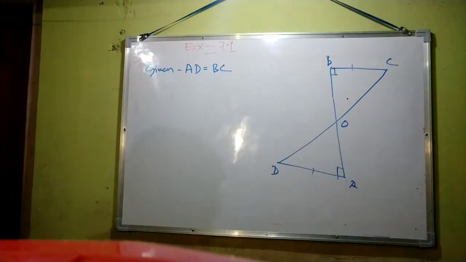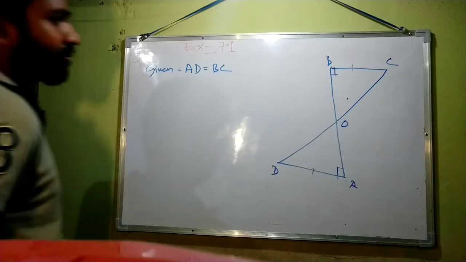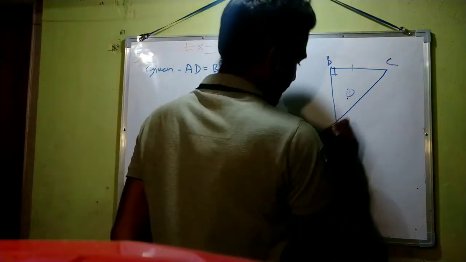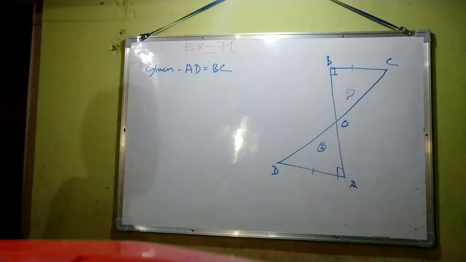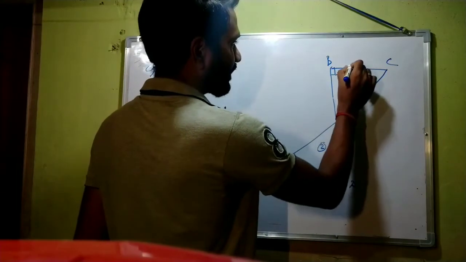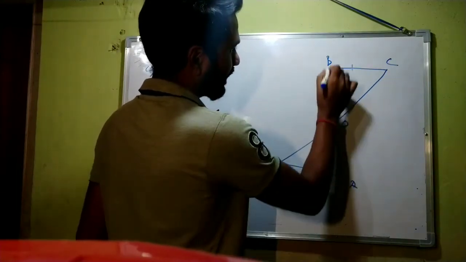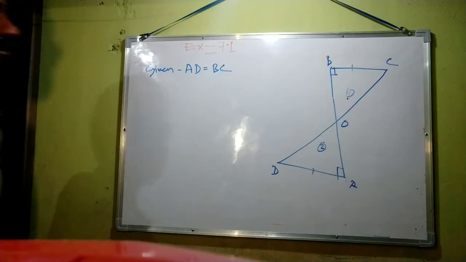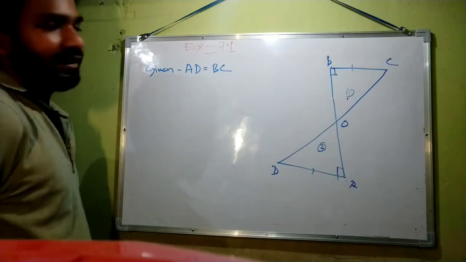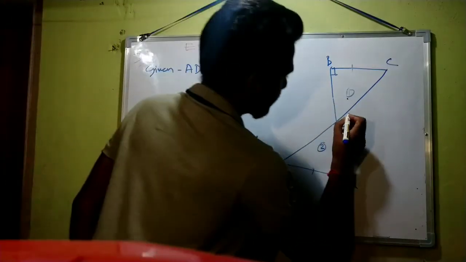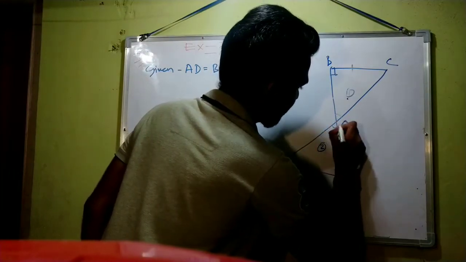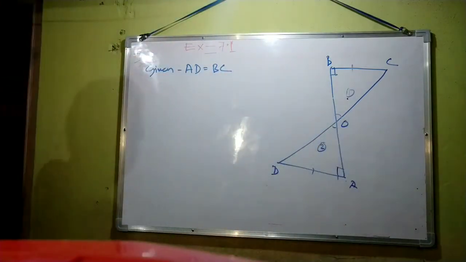So to prove that, first we need to prove that these two triangles are congruent. Triangle 1 and triangle 2 are congruent. We are given that these two sides are equal, these angles are equal, because both of them are 90 degrees. So now these two angles will be equal by the property of vertically opposite angles.